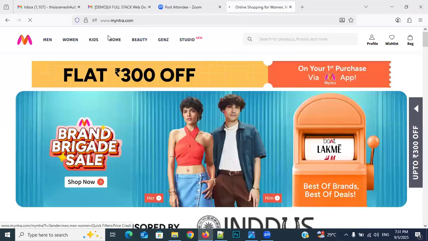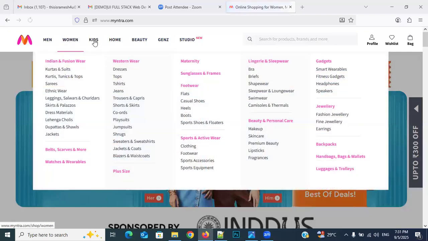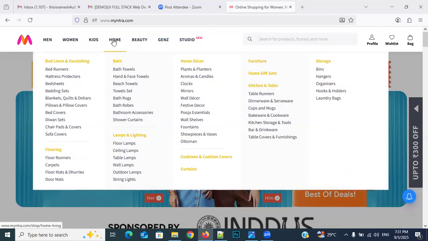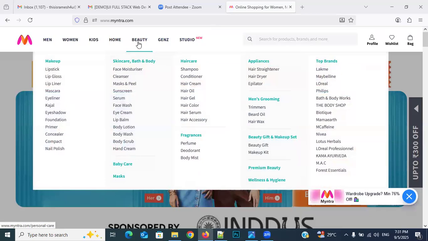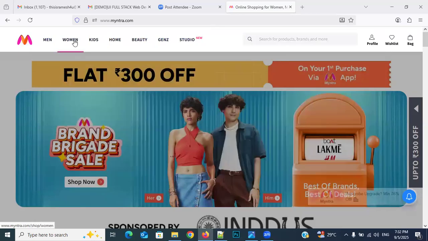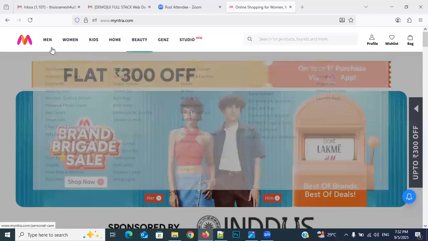Myntra. In Myntra, they sell men's clothes, women's clothes, kids' clothes, and not only that, home-related things: towels, beds, bed sheets, floor lamps, ceiling lamps. Everything they will sell, and beauty-related things also. Gen Z, this type of things. Whatever things they sell, first of all, they keep them here like a menu.